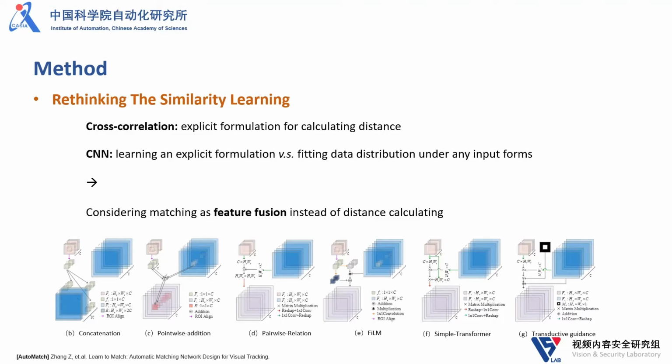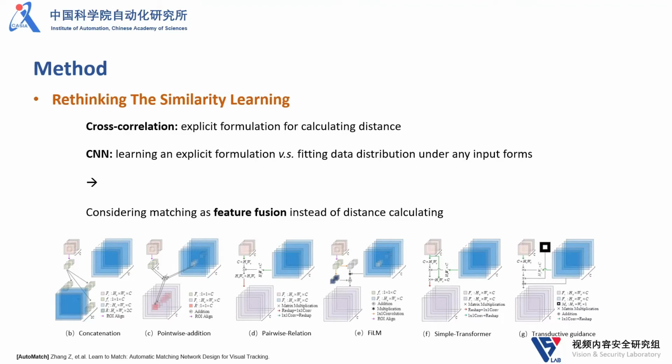As we know, cross-correlation is an explicit formulation for calculating feature distance. However, the most powerful thing of CNN or DNN networks is not learning an explicit formulation. CNN is powerful because it can fit almost all kinds of data distribution under any input forms, as long as the network and loss designs are reasonable. So why define feature matching with correlation? How about we directly concatenate 2 features along the channel dimension, or just add them? We believe that, if we have enough training data, these designs can also realize the matching task.